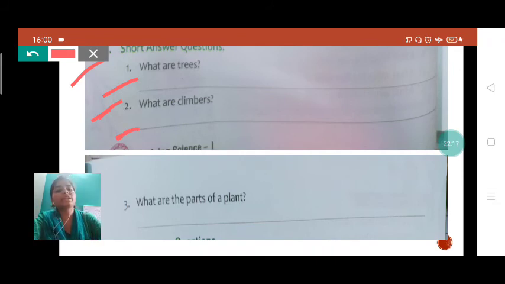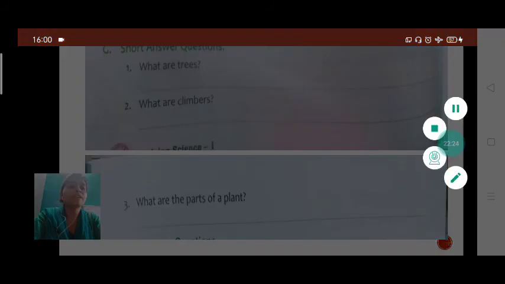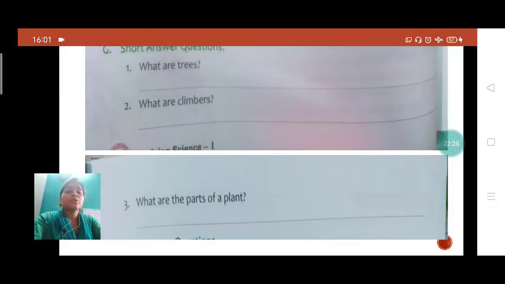Now moving to the next one. What are the parts of plant? So what are parts of plant, student? We have discussed in this chapter that the parts of plant are root, stem, leaf, flower and fruit.